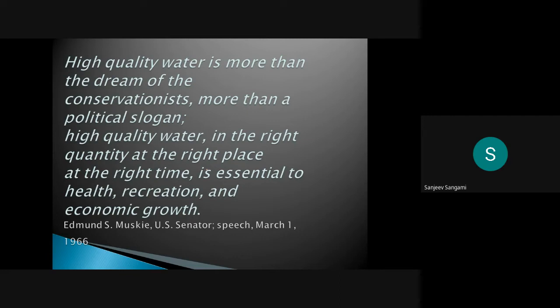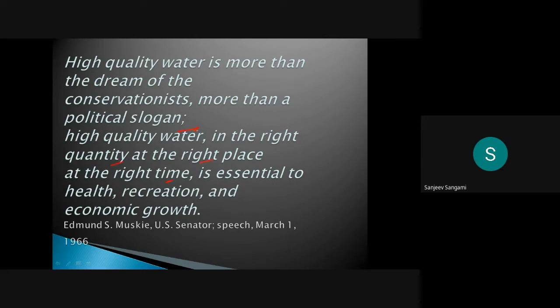For example, if you are dreaming that I am a good conservationist or environmentalist, and you just go on telling that we are protecting our life, but the problem is that we are not getting high quality of water in the right quantity at the right place and the right time.